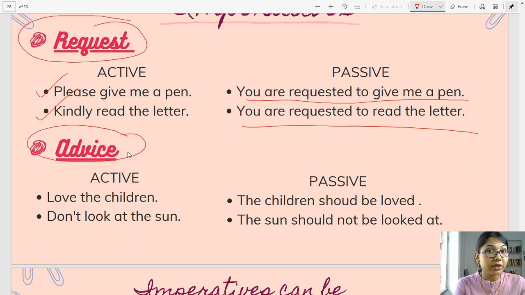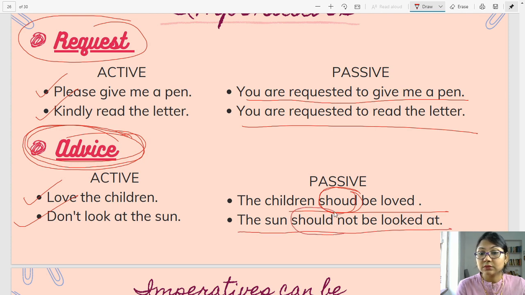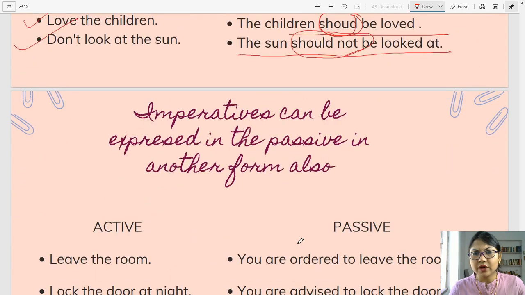Advice. Now here, children, something important for you. Love the children. I'm saying in active, it's an advice that I'm giving you. Passive: The children should be loved. During advice, it is more common to use the modal should. Again, I'm repeating, for advice, it is more common to use should. Don't look at the sun. The sun should not be looked at. Should not be.